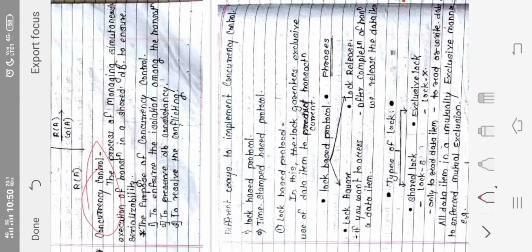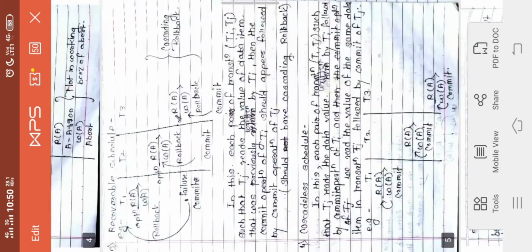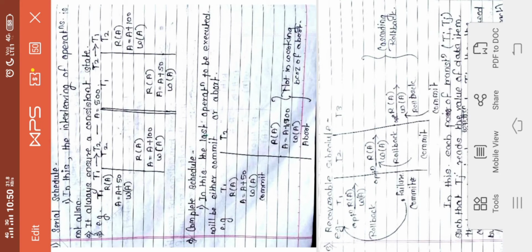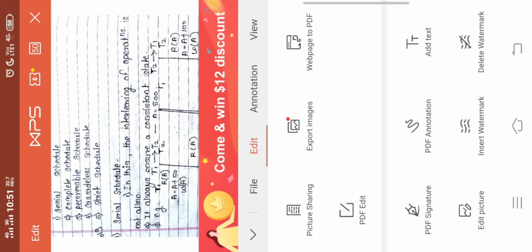What do you mean by serializability? One example we have seen a number of times. What do you mean by serial schedule? The serial schedule is nothing but this: once T1 gets executed, after that T2 gets executed, after that T3, after that T4, likewise. So you can see it is serial in nature, right? And a serial schedule is always consistent.